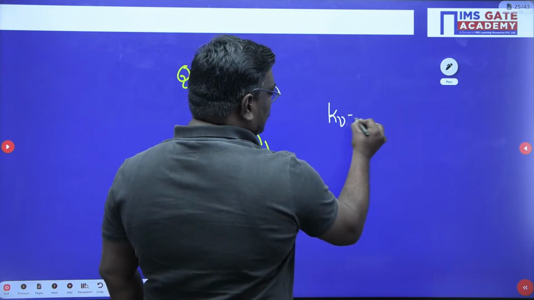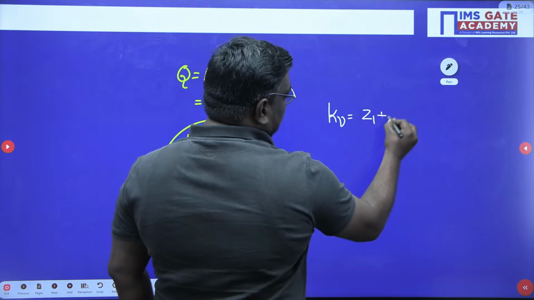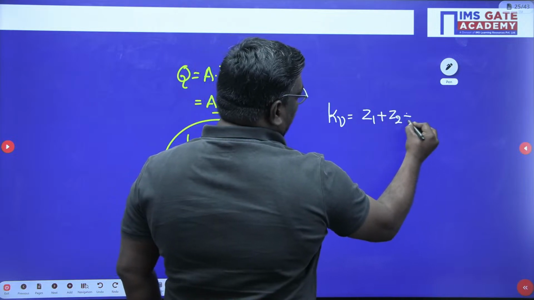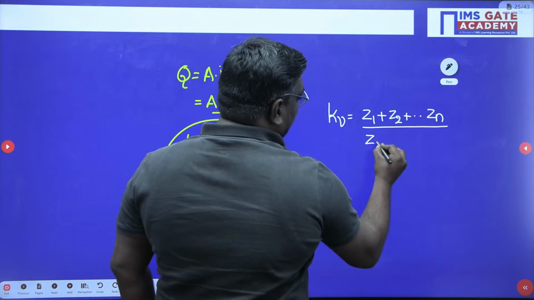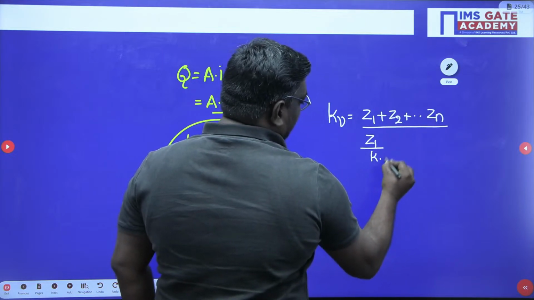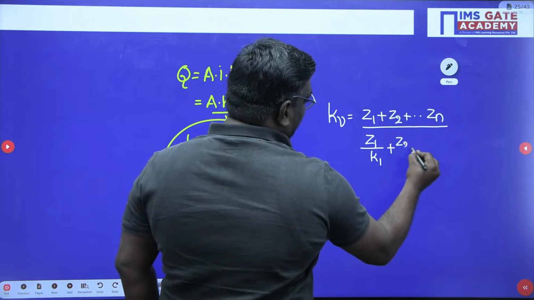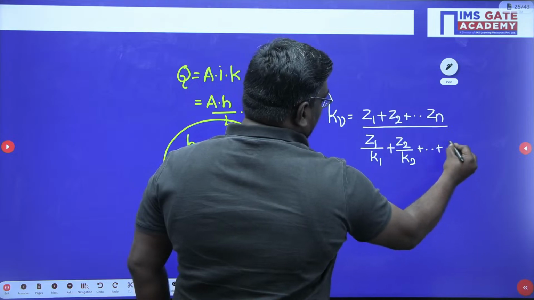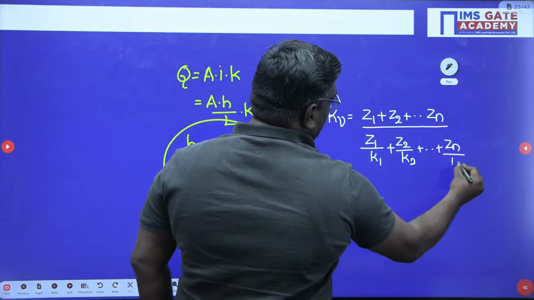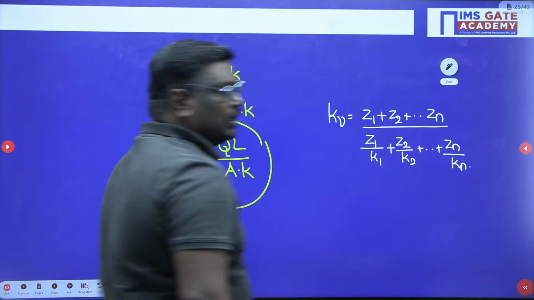Now if you plug in those values, what you will get? KV is equal to what, sir? Z1 plus Z2 plus so on up to Zn upon Z1 by K1 plus Z2 by K2 so on up to plus Zn by Kn. Okay.